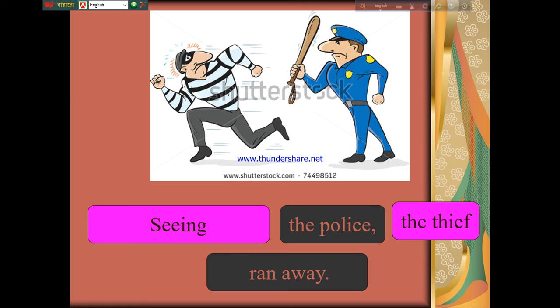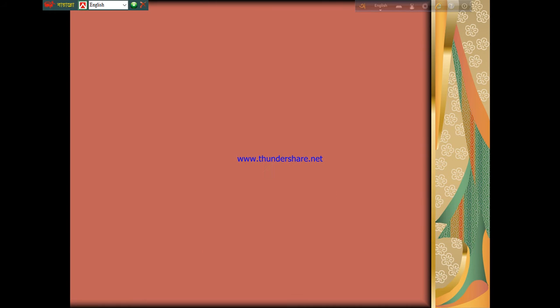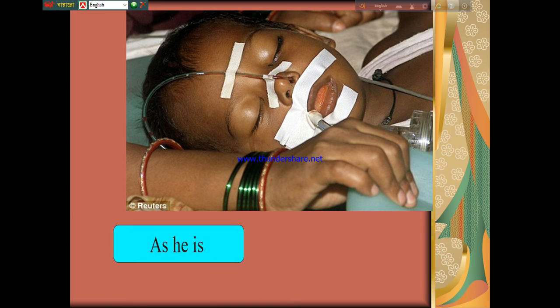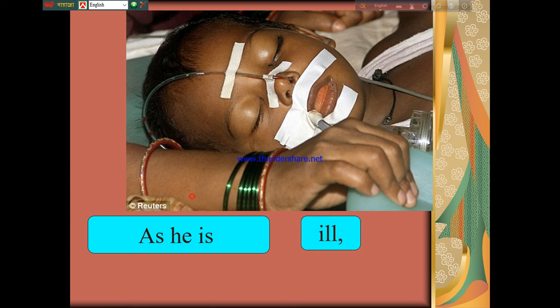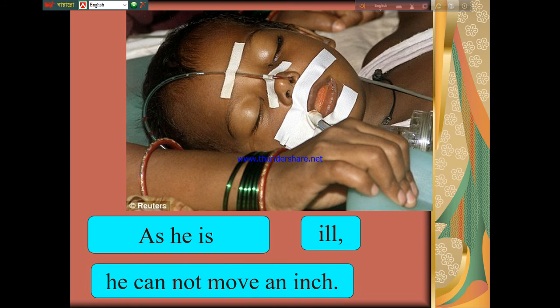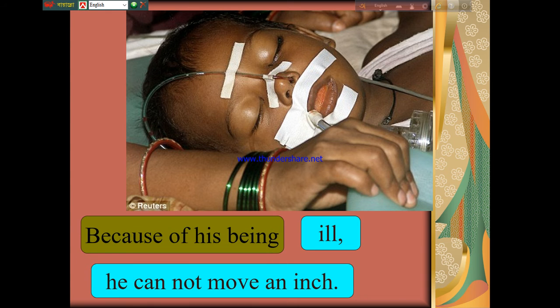As we have excluded the thief from the subordinate clause, we have to use it in the principal clause as the subject. We cannot use the pronoun of the subject. Let's see another example. As he is ill, he cannot move an inch. In this part, instead of "as he is," we can write "because of his being ill."